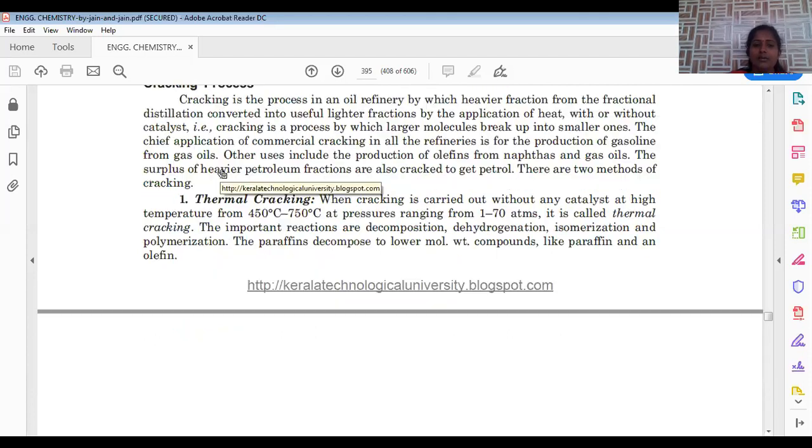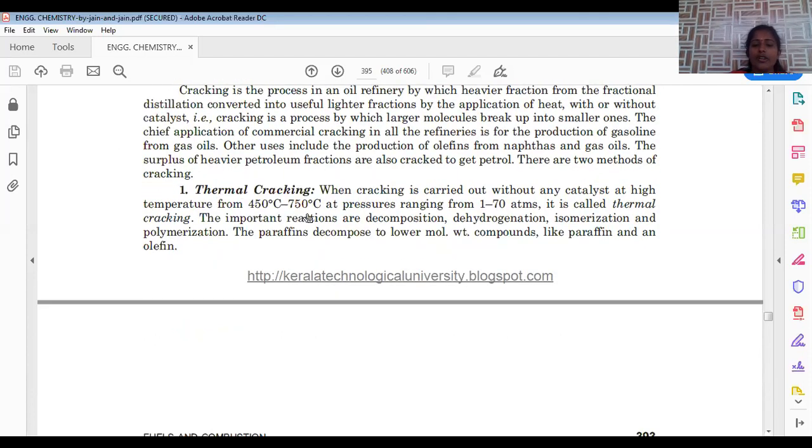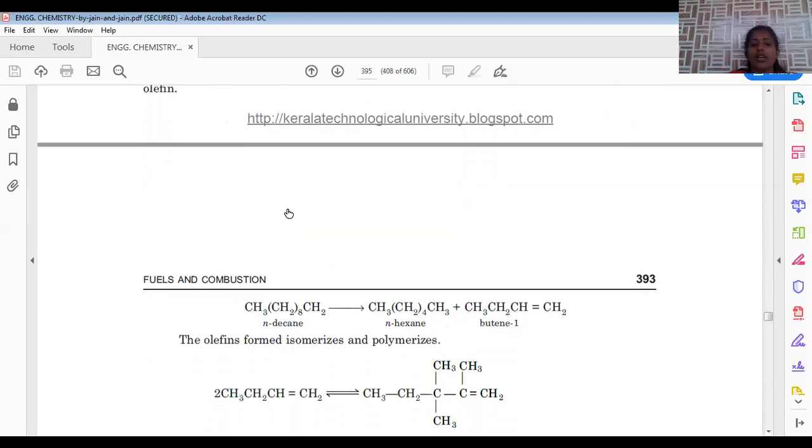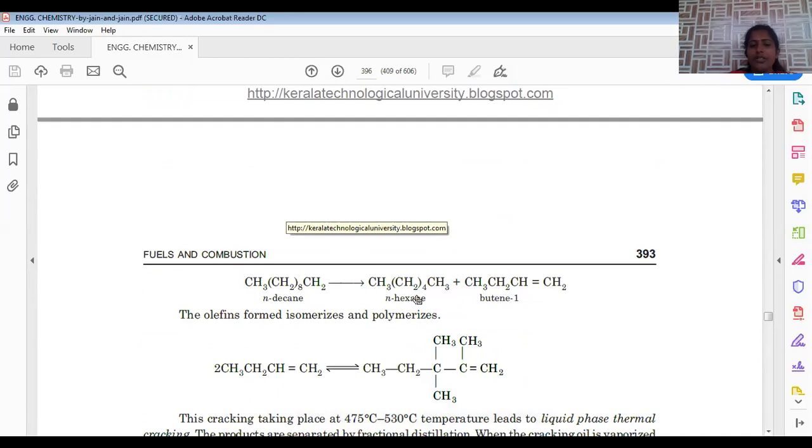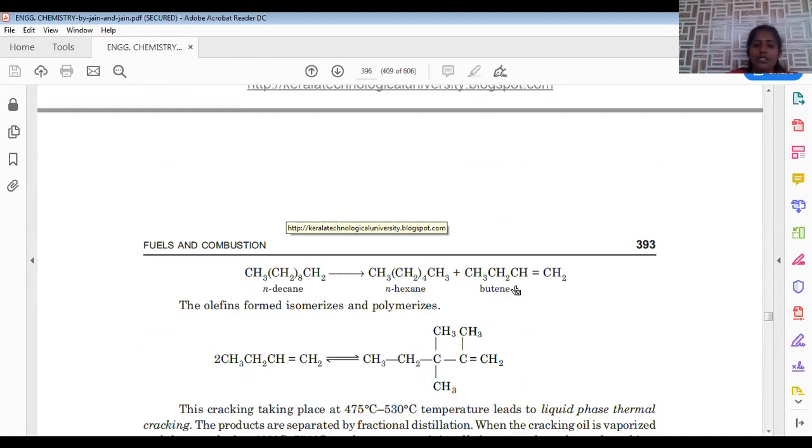So thermal cracking is nothing but raising the temperature in the range of 450 to 750 degrees centigrade and a pressure of 1 to 70 atmospheres. So here, excess pressure and excess temperature are both applied. For example, when we take decane, which has a 10 carbon chain, and apply these thermal conditions around 450 degrees centigrade, it is converted into one 6-carbon fraction and a second 4-carbon fraction. One is n-hexane, the second is 1-butene. In this way, cleavage of bonds is possible, so they are converted into the materials which are required.